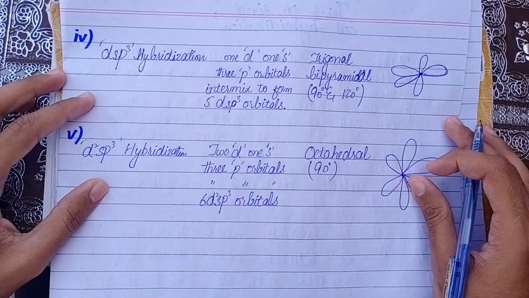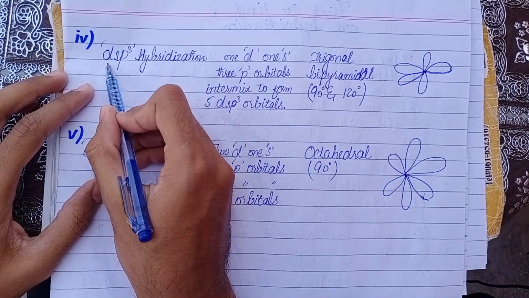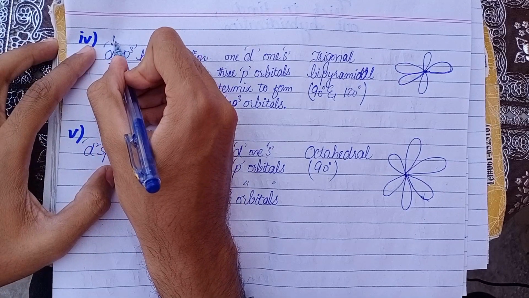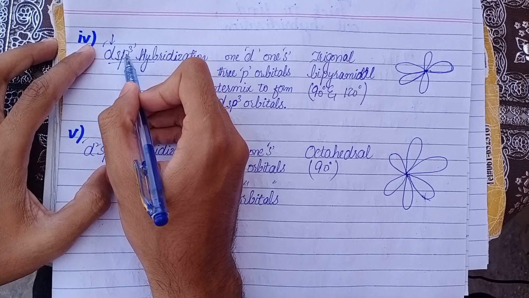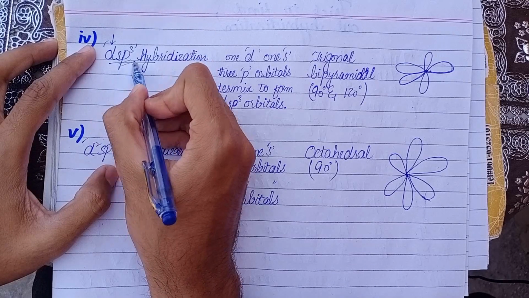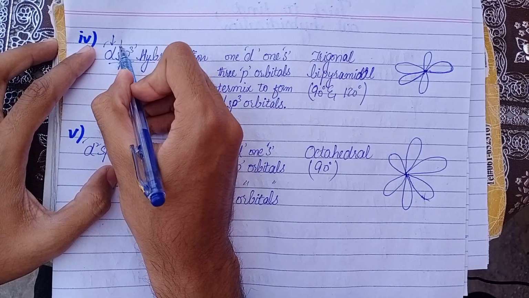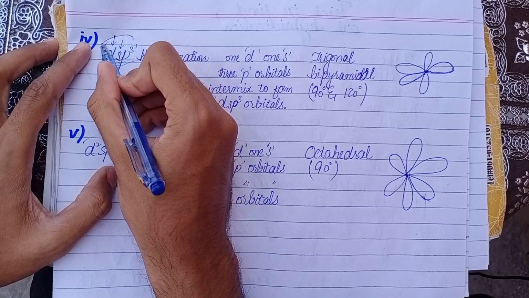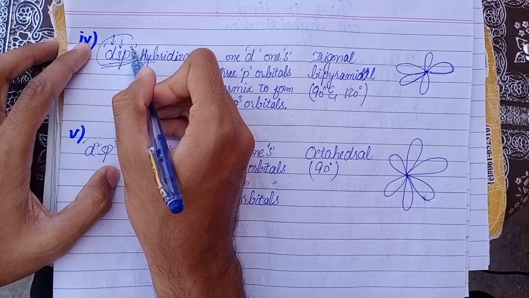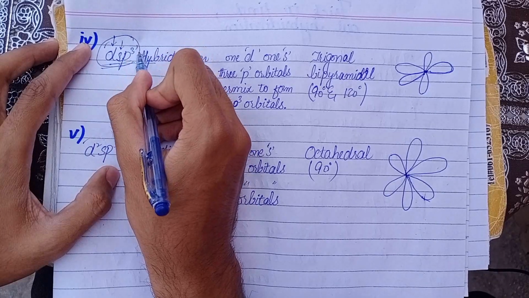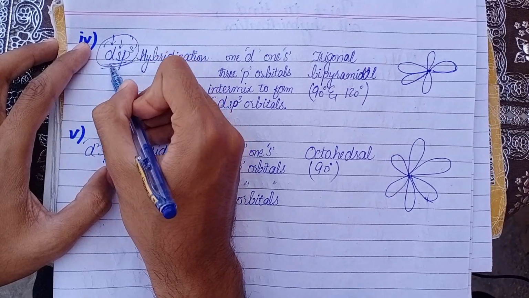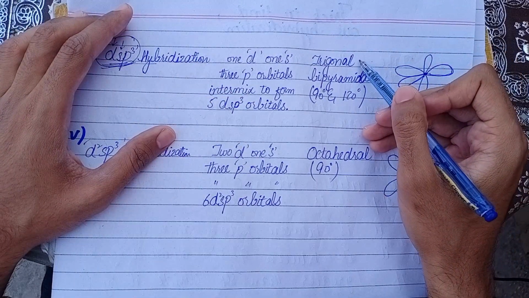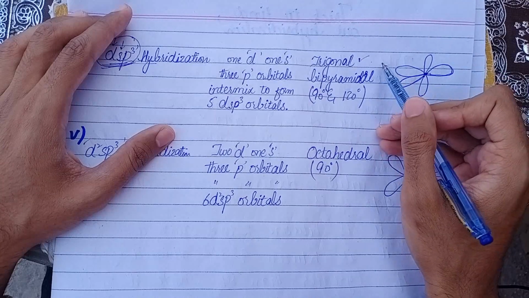The next shape we have is dsp3 hybridization. Now we can see here a d orbital is also involved, and from here you can see that 3 p orbitals, 1 s orbital, and 1 d orbital intermix to form wholly new 5 orbitals, which would be called dsp3 orbitals, and it would have the shape of trigonal bipyramidal.